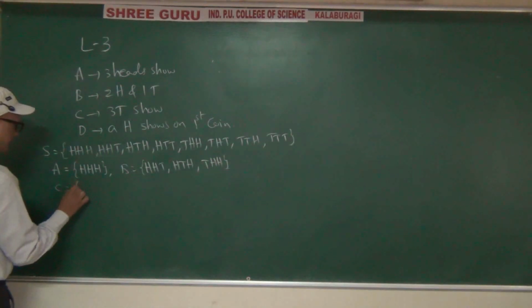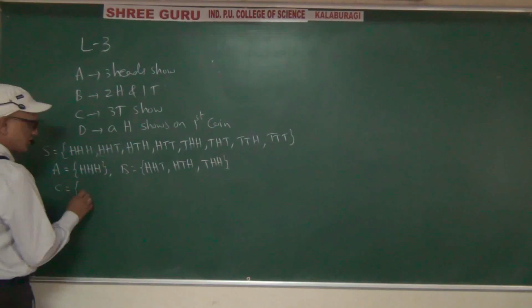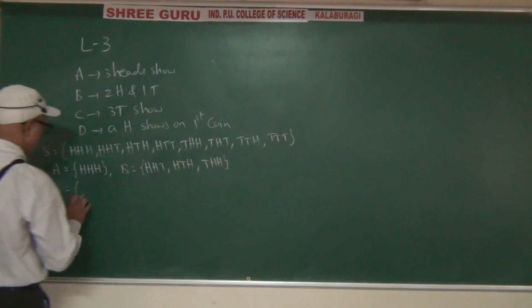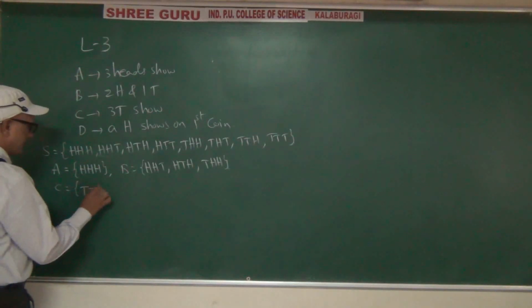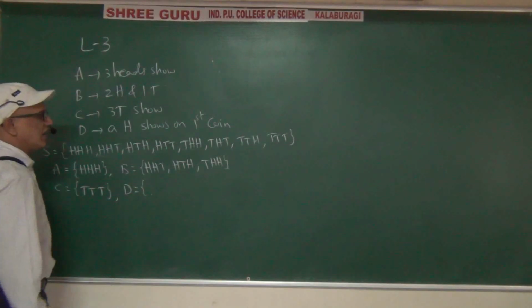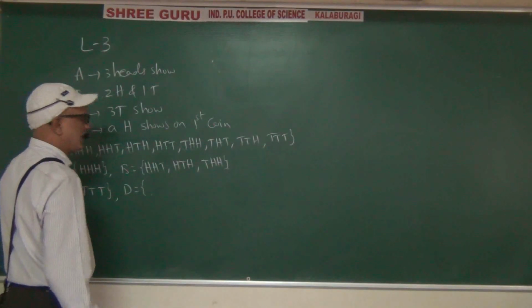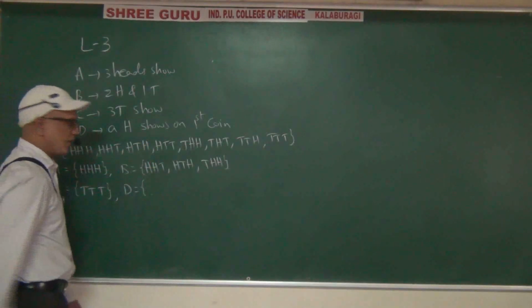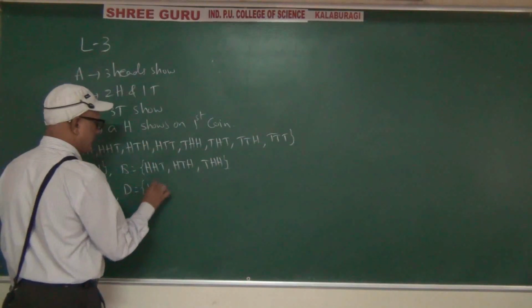Capital C, 3 tails show: TTT. Next, capital D, a head shows on the first coin: HHH, HHT, HTH, HTT. So the first 4 will come.